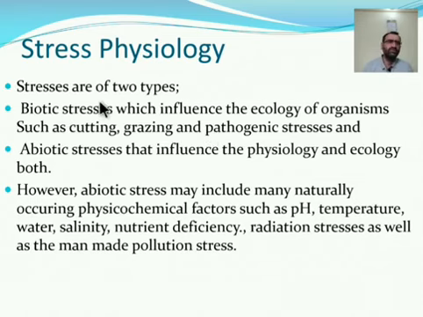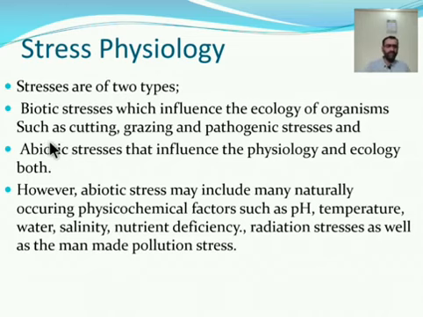There are two types of stress. First one is the biotic stress, second one is the abiotic stress. Biotic stress influences the ecology of organisms, such as cutting, grazing, and pathogenic stresses, and abiotic stresses influence the physiology and ecology of both. Biotic means living, stresses occurring by living things, and abiotic stresses mean the stresses due to different physiochemical conditions.